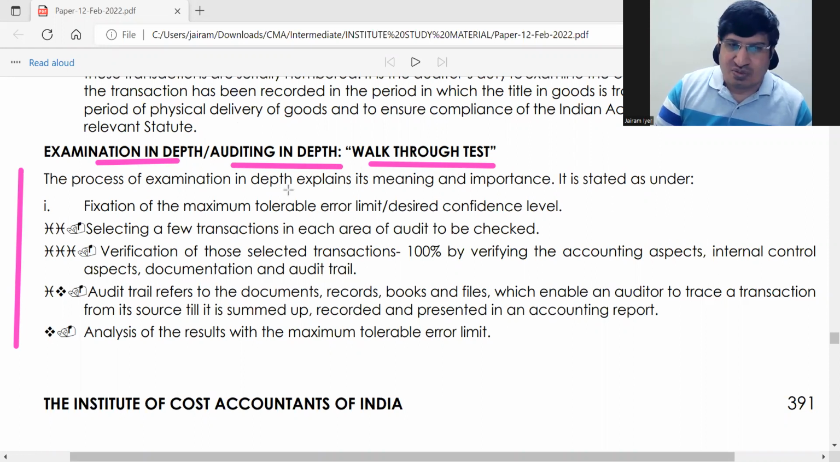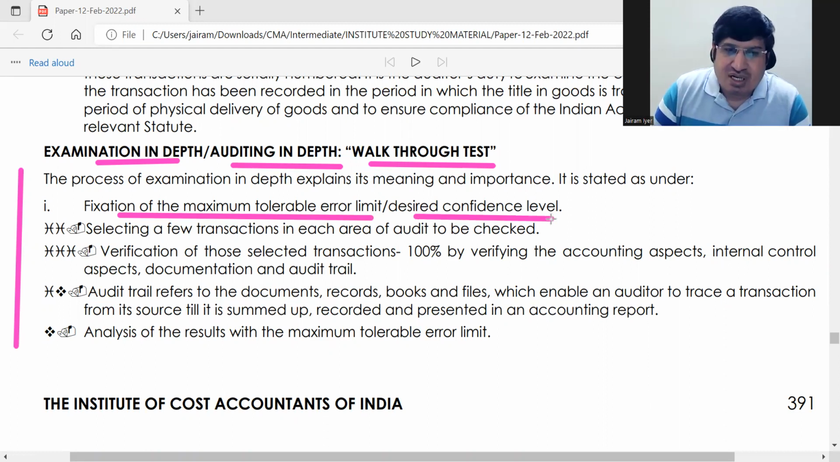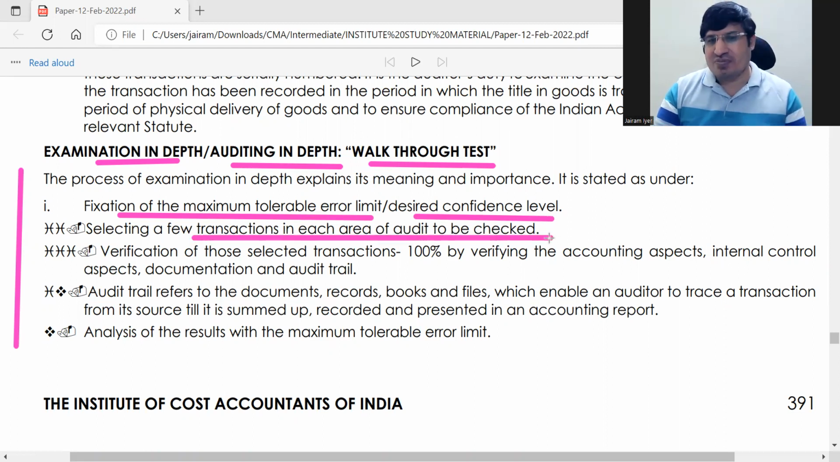So what is this process? One, you have to fix a maximum tolerable error limit, also called the desired confidence level. You are fixing an error limit, that this much error is okay, you can tolerate it up to this, but beyond this you cannot tolerate. That limit you have to fix. Then select a few transactions in each area of audit. Different areas: receipts will be one area, payments will be one area, like that. Select a few transactions in each area to be checked.